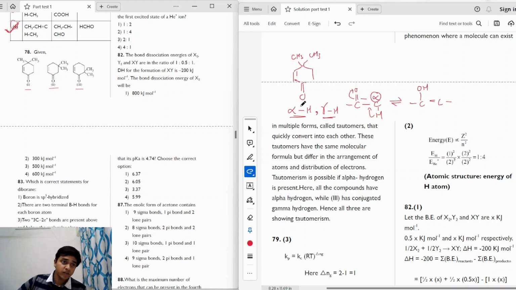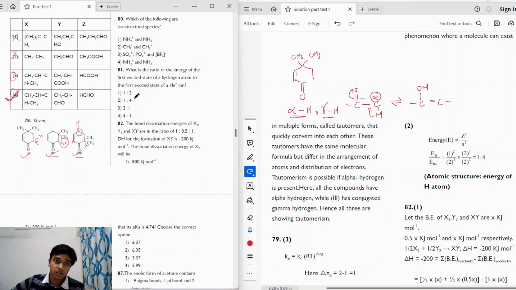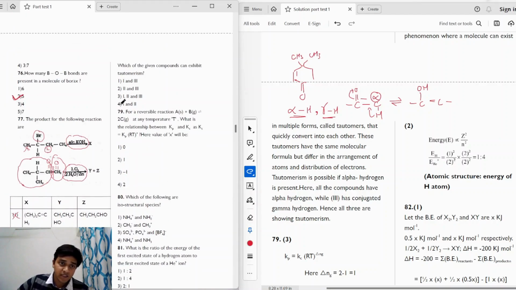Okay. So if we take a look at these compounds, here we have an alpha carbon, and this has a hydrogen atom as well. In this also the alpha carbon has a hydrogen atom, but in this compound there is no alpha hydrogen, and no alpha hydrogen here, but we have an alpha beta unsaturated ketone, and it has a gamma hydrogen atom, right? So all three molecules will show tautomerism. So the correct answer to this question will be option 3, which is 1, 2 and 3 all.